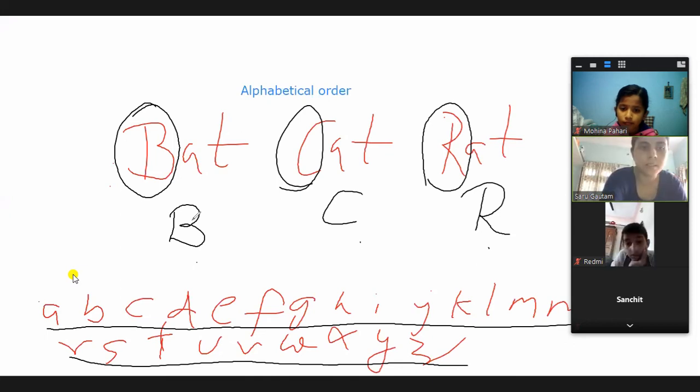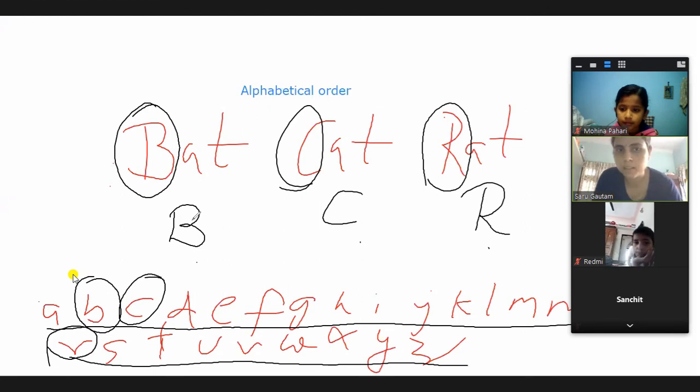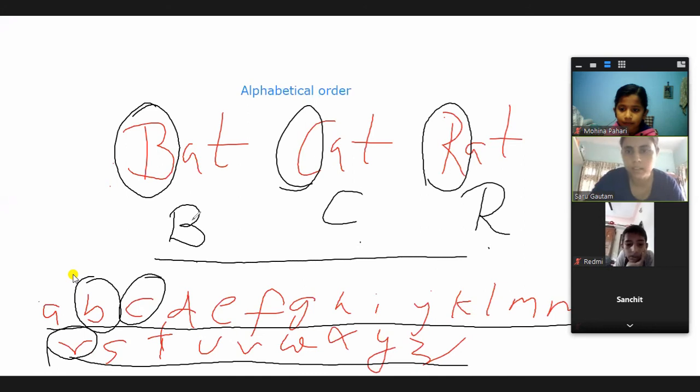Obviously, B comes first, then after that we have C, and then only we have R here. Yes? So is it arranged alphabetically or not?